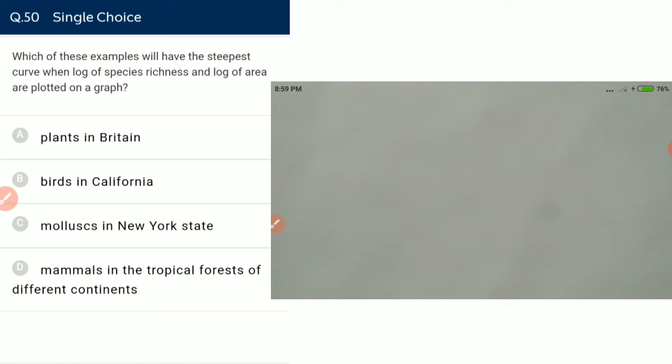No. Bird in California? No. Mollusk in New York? No. Because these are temperate countries, and temperate countries have less species diversity as compared to tropical countries.